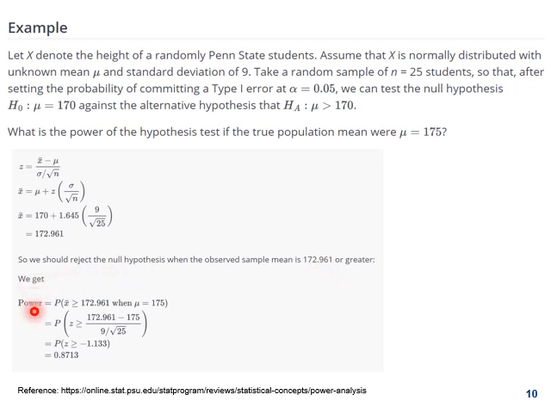For the power, we calculate 172.961 minus 175, because we are calculating power for mean 175. We put in the values, and we got the power 0.8713.